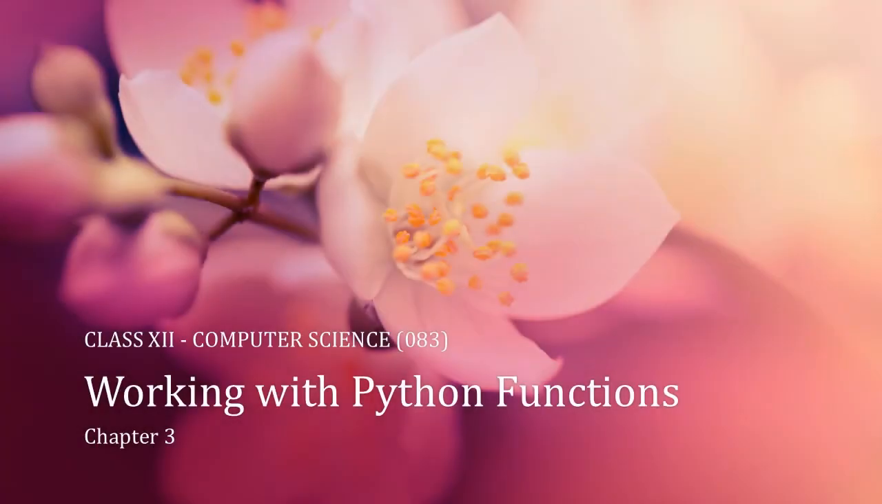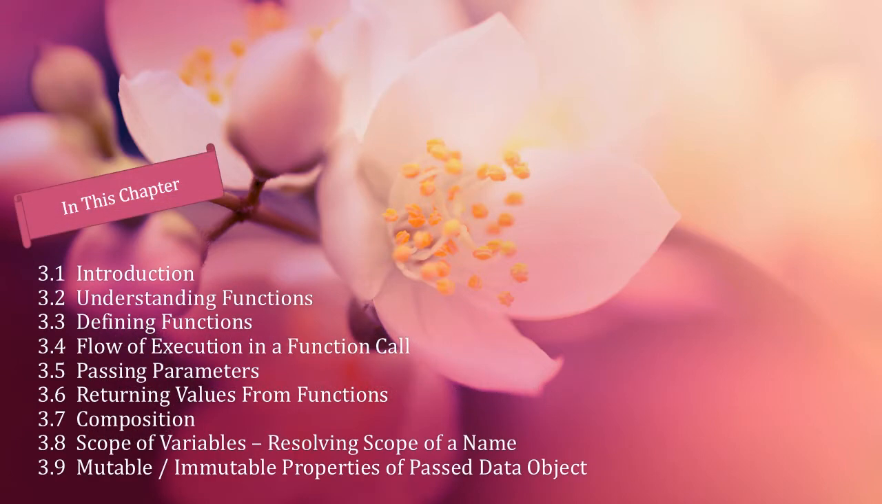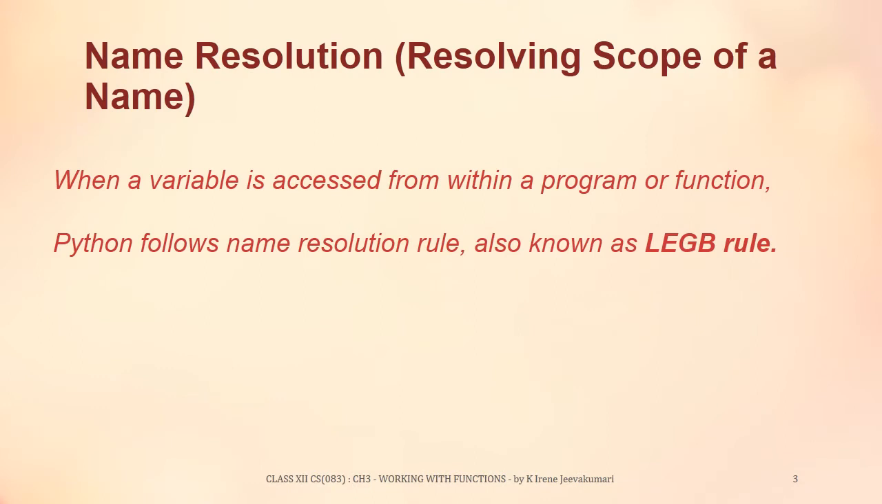You are learning working with Python functions. In this part 11 video, you will learn scope of variables, resolving scope of a name. Name resolution, resolving scope of a name. When a variable is accessed from within a program or function, Python follows name resolution rule, also known as LEGB rule. To follow LEGB rules, we must know about namespaces.